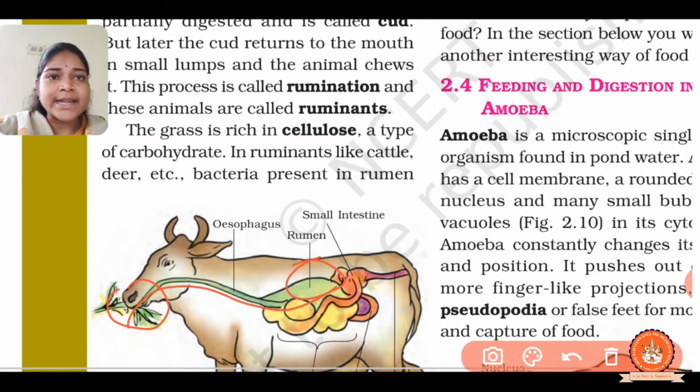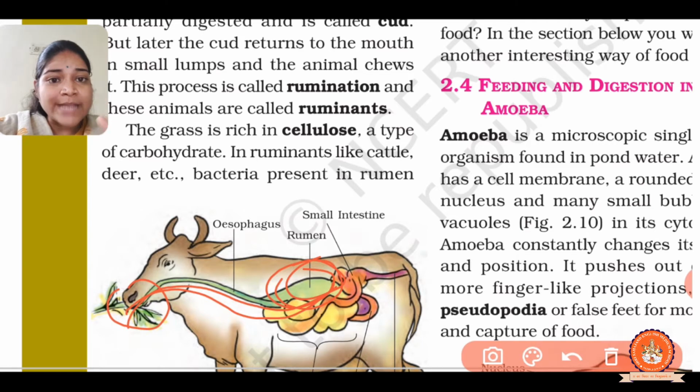The partially digested food is returned to the mouth in small lumps and the animal chews it. And here the cellulose of the grass is digested.